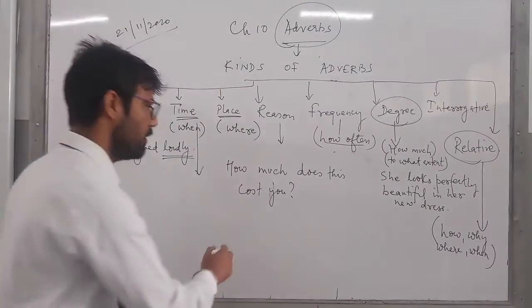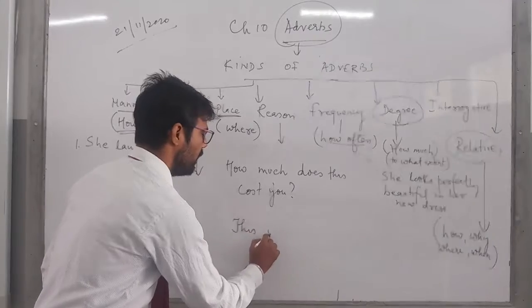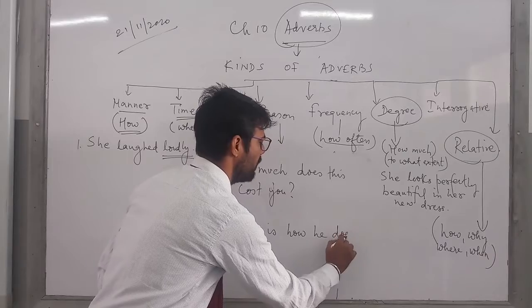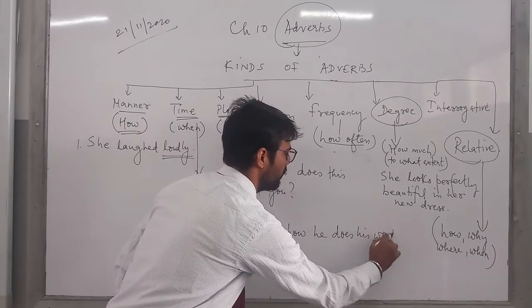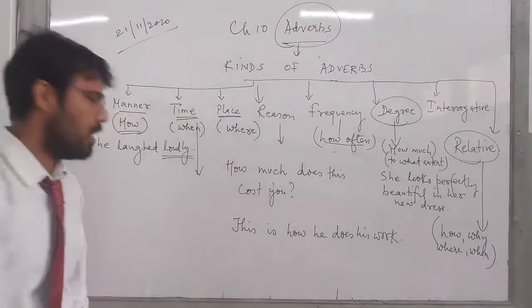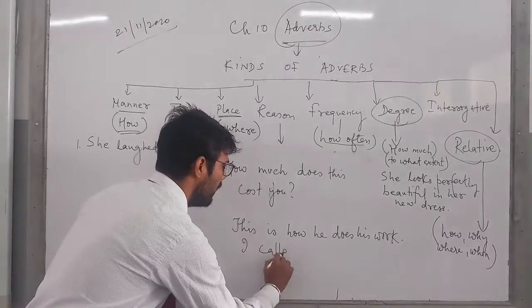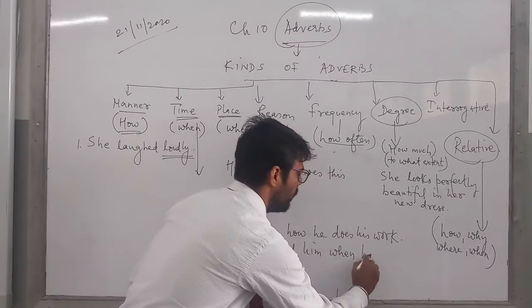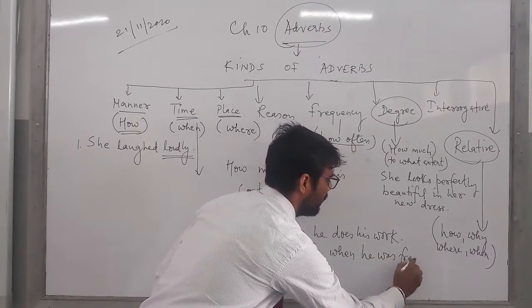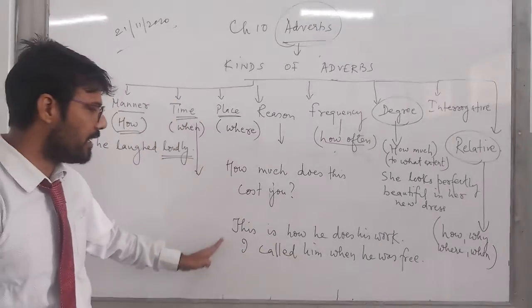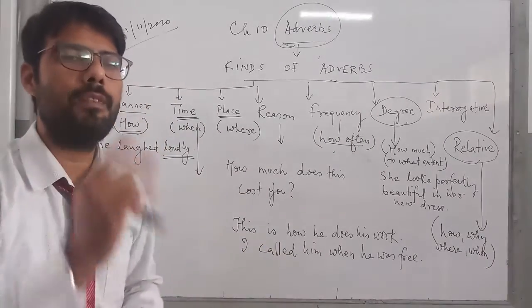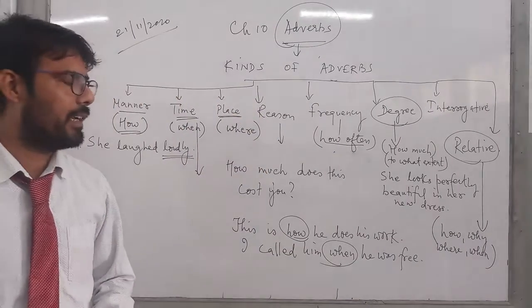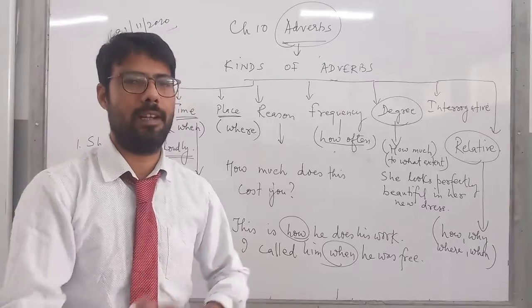For example, this is how he does his work. I called him when he was free. So you see, children, that these sentences are a combination of two different sentences, and words like how, when, where help to join them.